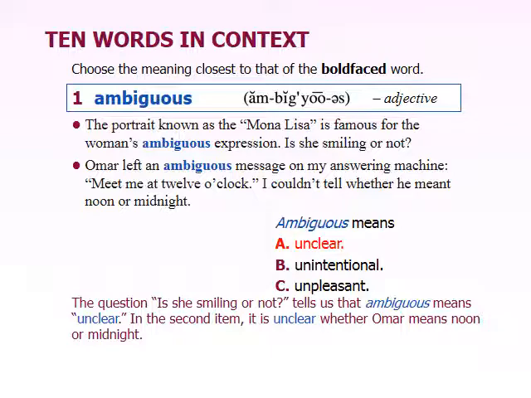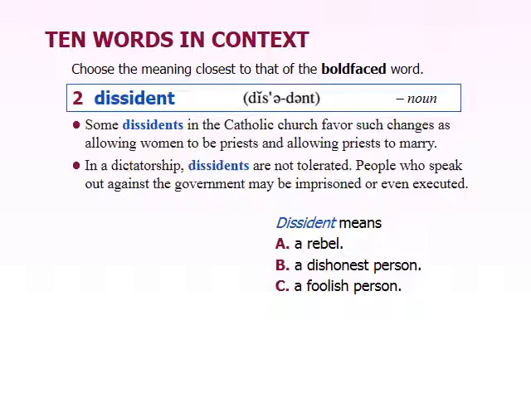So we wouldn't really say, oh, I couldn't see because my window was unclear, so it was ambiguous. We wouldn't use it in that way. It means that the meaning of something is unclear.